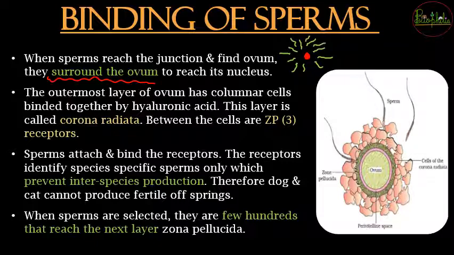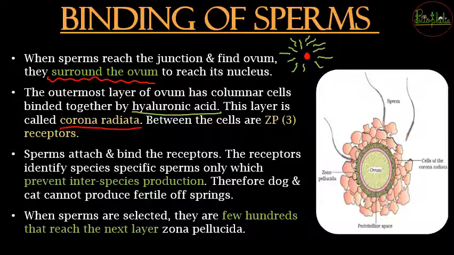So these are all trying to go and reach the nucleus, but it is not going to be that easy. First of all, you need to understand that when the secondary oocyte was released because of ovulation, it had a covering of columnar cells which were bound by hyaluronic acid. That layer was nothing but the corona radiata. Now this corona radiata cells are going to be surrounded.